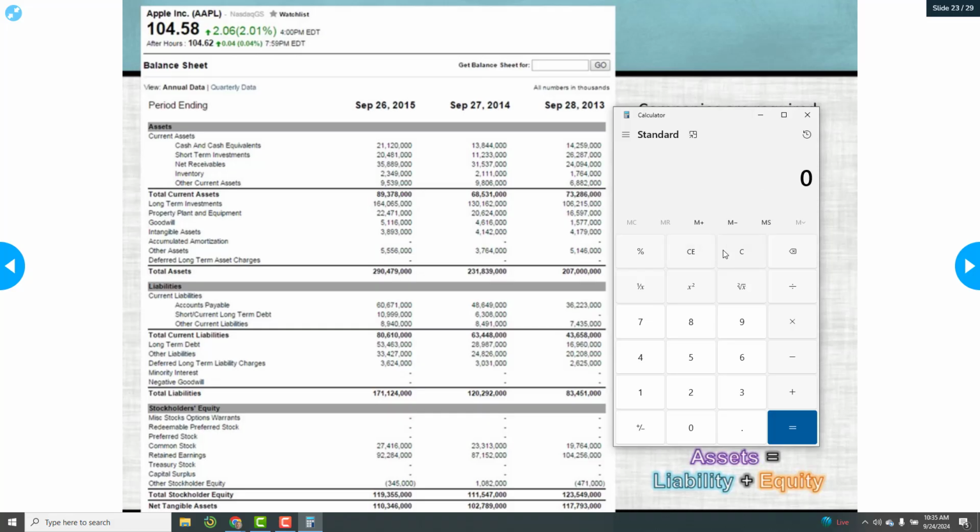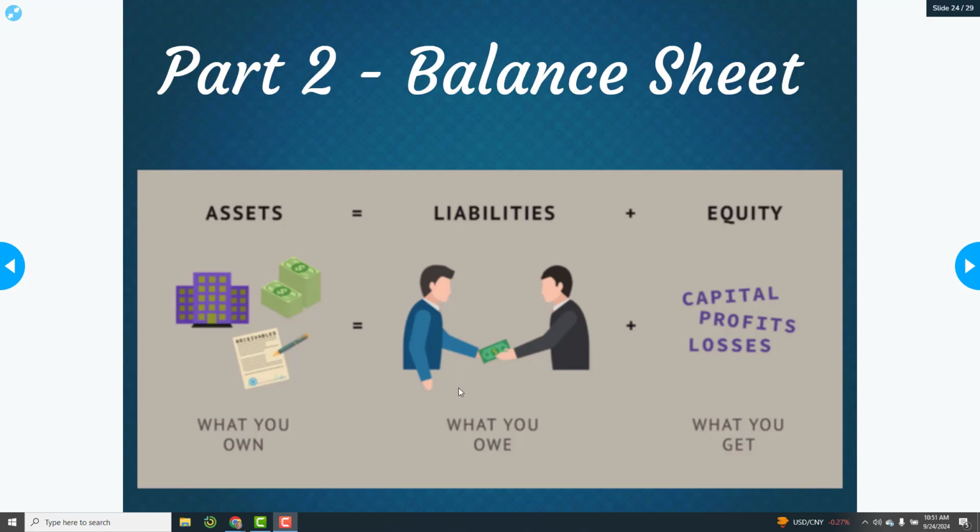In other words, my point is that if I take the liabilities, which is right here, and I add in my equity, it's going to make the same amount as my assets. So assets equal liabilities plus equity, like you can see in this example. Again, in summary, your liabilities plus your equity should be the same amount as your assets.